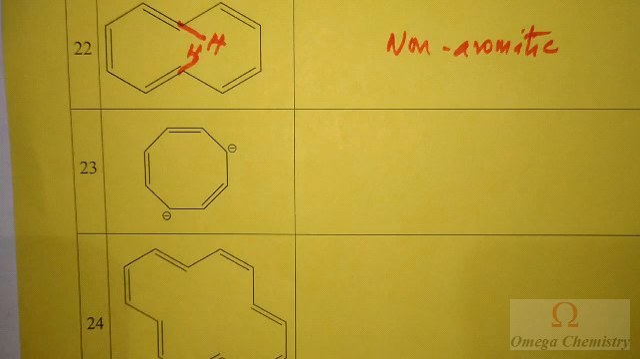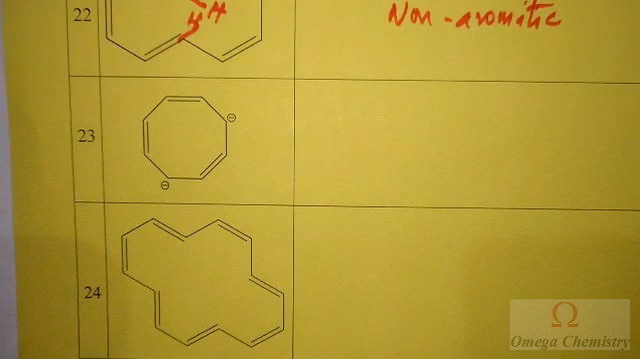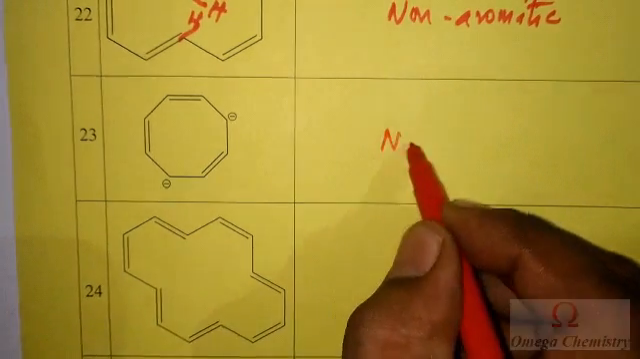This compound is non-aromatic because to avoid ring strain, this compound will take a different non-planar structure called bathtub structure. It will look like a bathtub. It's another conformation. So this is non-aromatic.